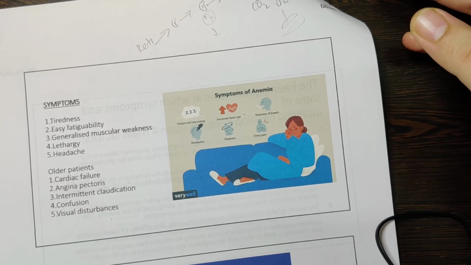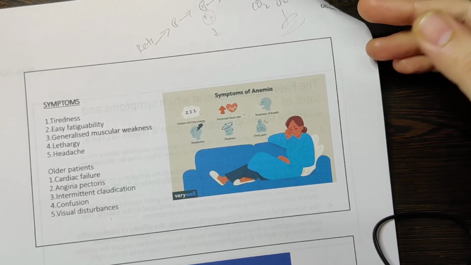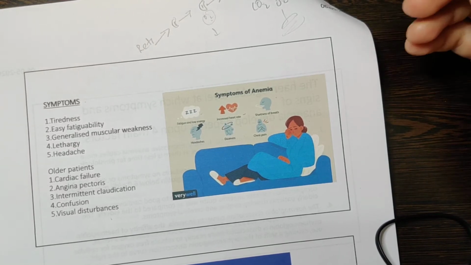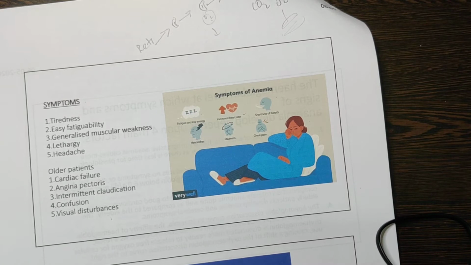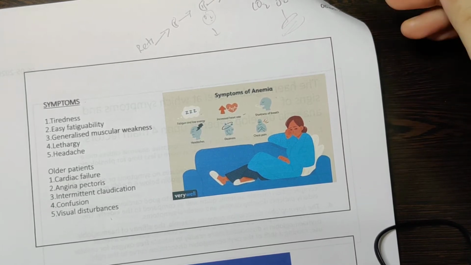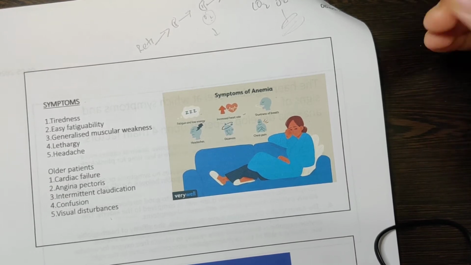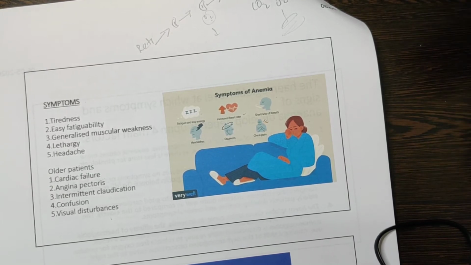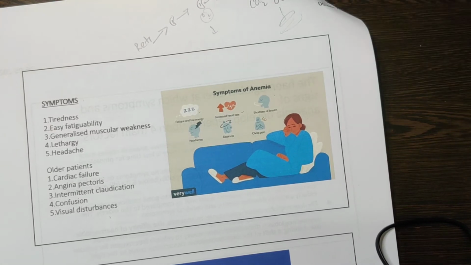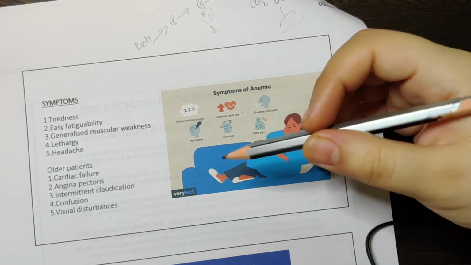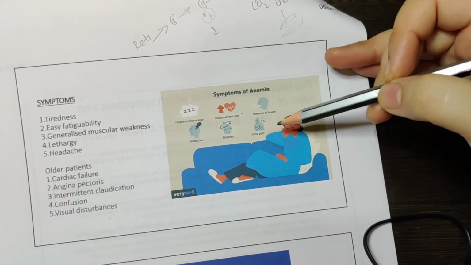In that case, you can see that the person can have anemia, because you are doing the same activity. Two healthy individuals doing the same activity, one is able to perform properly and the other is not, means he has some issues. Here, he has anemia. Okay, then you have headaches, dizziness and chest pain.